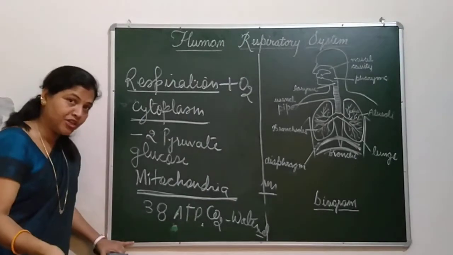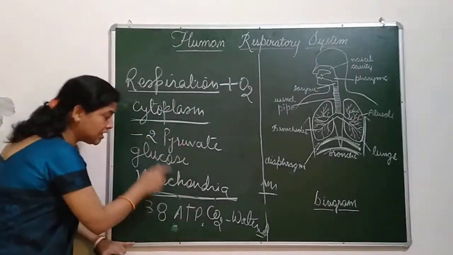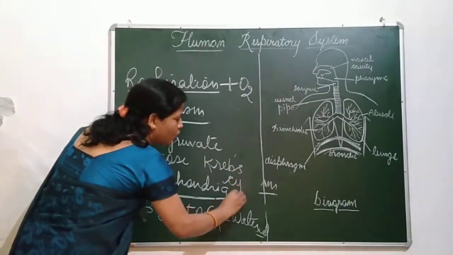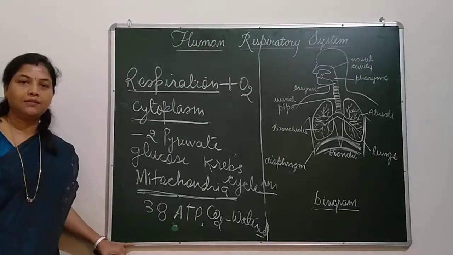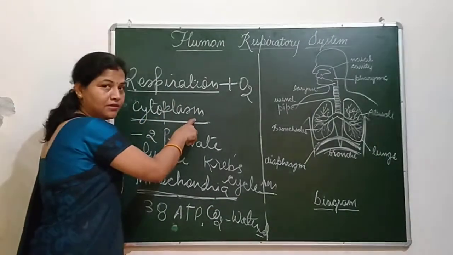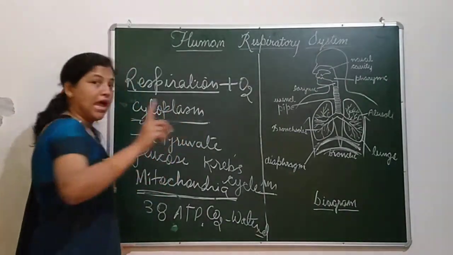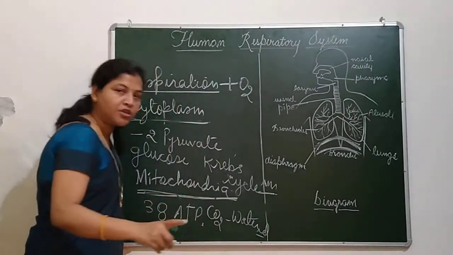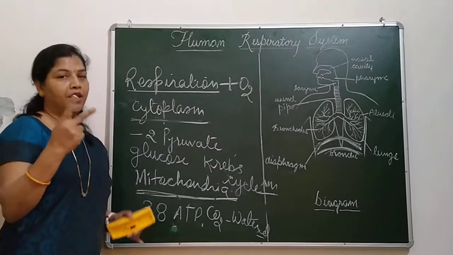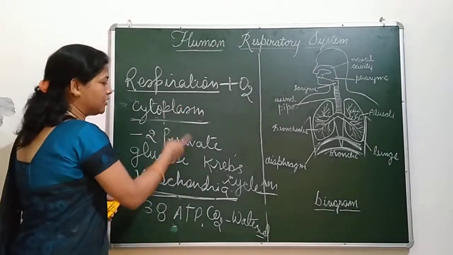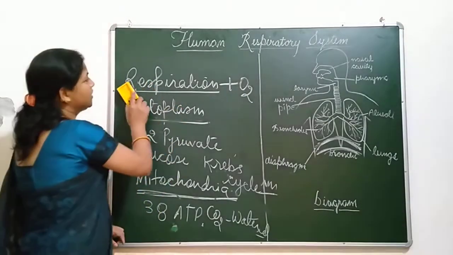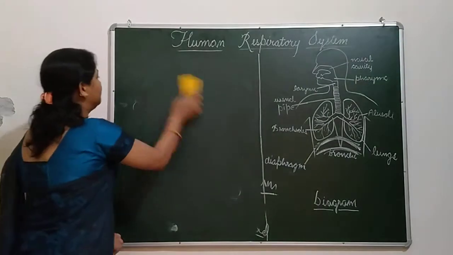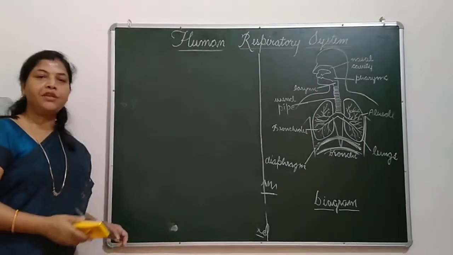When the second stage completes in mitochondria, this process is known as Krebs cycle. The first process was known as glycolysis, which was completed in cytoplasm, and when glucose is completely broken down, it's known as Krebs cycle. So aerobic respiration completes in 2 stages, glycolysis and Krebs cycle. Now we are going to know about the complete human respiratory system.